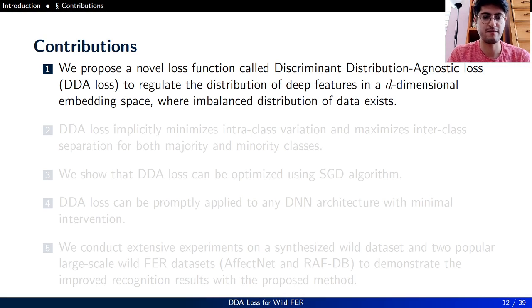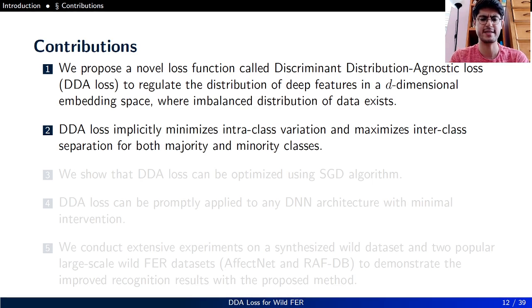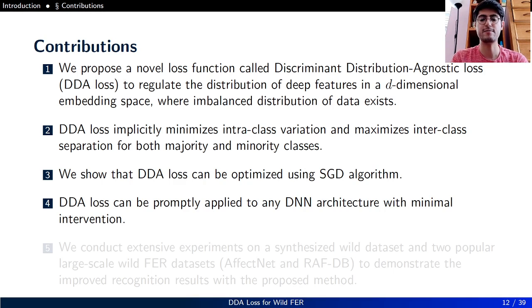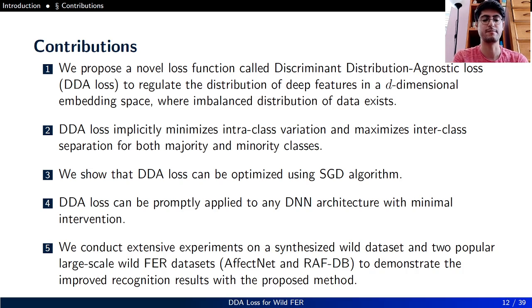So to summarize our contribution, we propose a novel loss function called discriminant distribution-agnostic loss to regulate the distribution of deep features in a d-dimensional embedding space, where imbalanced distribution of data exists. DDA loss implicitly minimizes intra-class variation and maximizes inter-class separation for both majority and minority classes. We show that DDA loss can be optimized using the standard stochastic gradient descent algorithm. DDA loss can be promptly applied to any deep neural network architecture with minimal intervention. We conduct extensive experiments on a synthesized wild dataset and two popular larger-scale wild datasets called AffectNet and RAF-DB to demonstrate the improved recognition results with the proposed method.